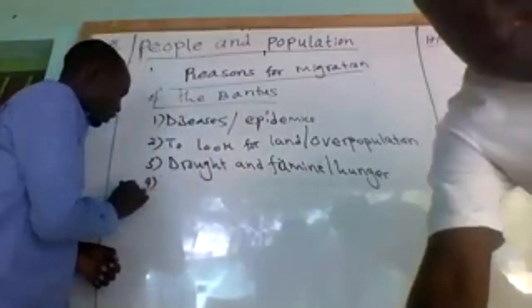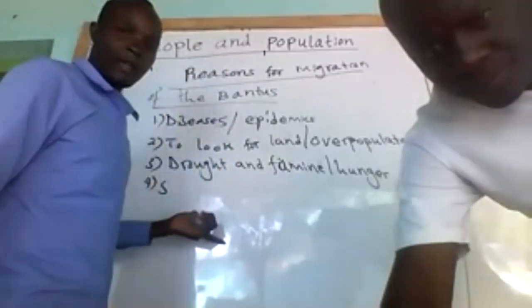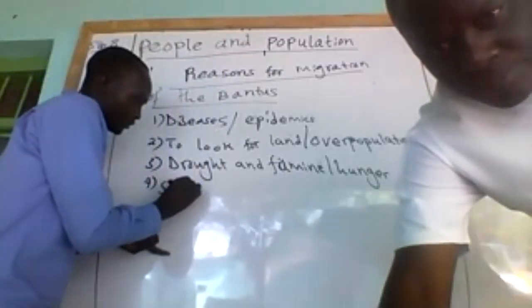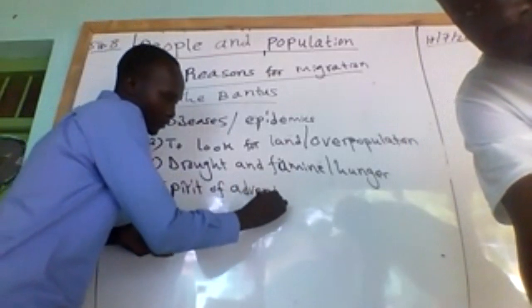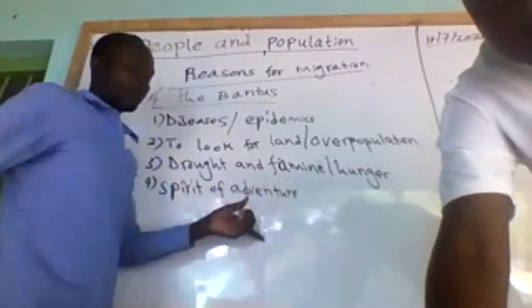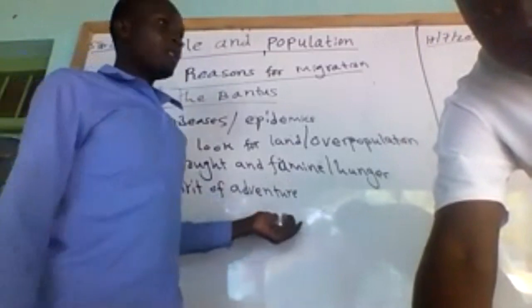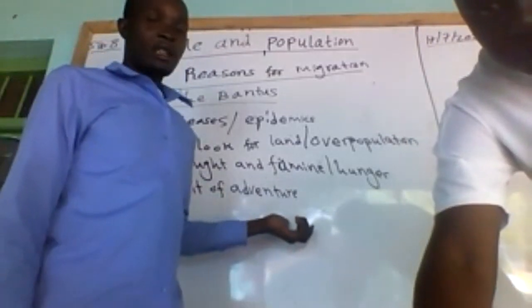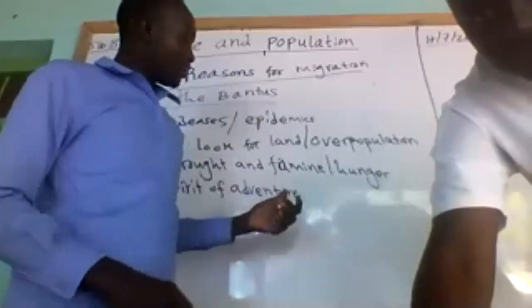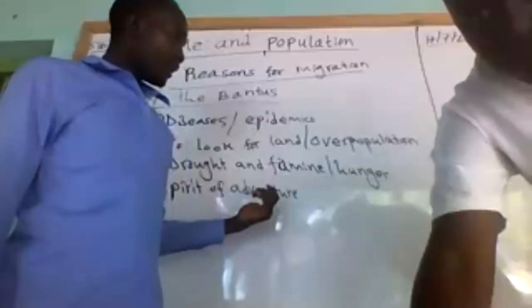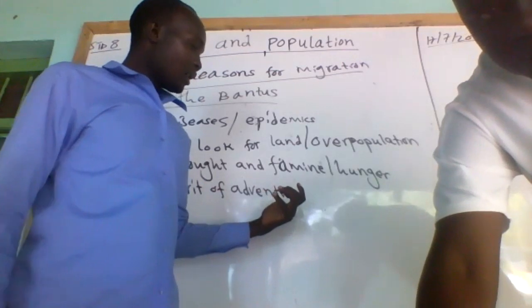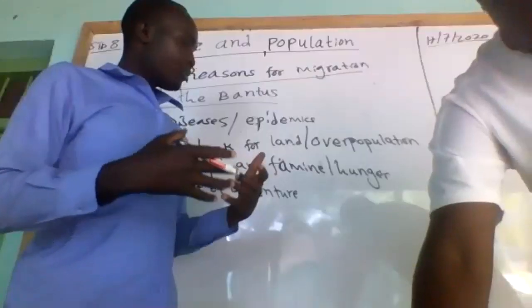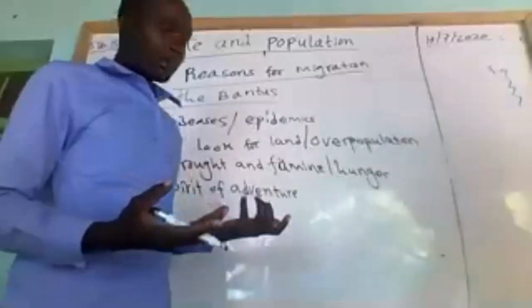Then number 4, we have what you call the spirit of adventure. Spirit of adventure is one of the least reasons for migration, because it is going to new areas to explore, to look at what the places are like, and so on.